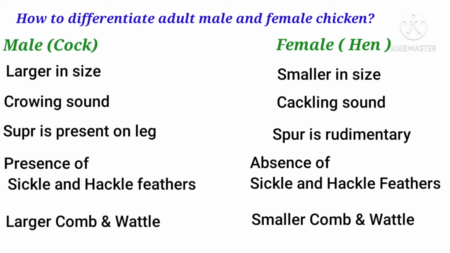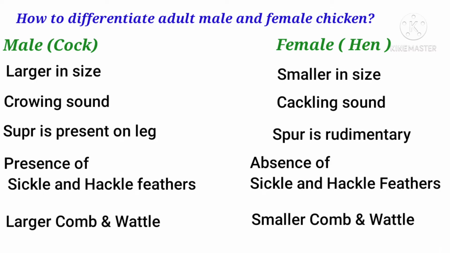They are of major sickle and lesser sickle feather, and the hackle feathers, they are present on the neck and the saddle part. So the hackles which are present on the neck, they are called as neck hackle, and the hackle feathers which are present on saddle, they are called as saddle hackles. So these sickle and hackle feathers, they are absent in the female bird.